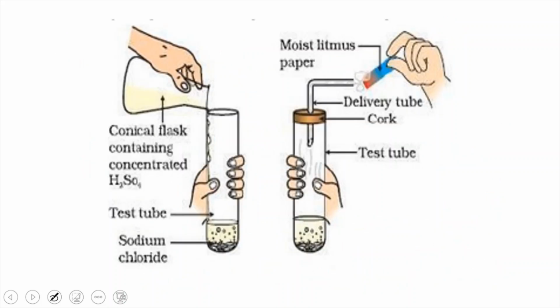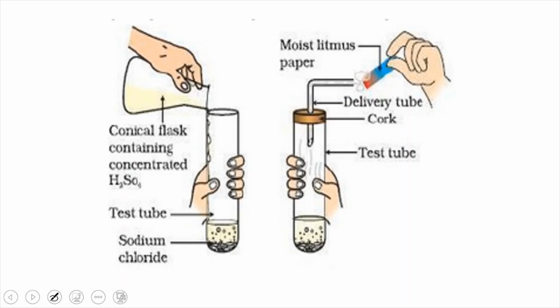Now the next activity is, we already discussed indicators, that acids turn blue litmus to red color, right? So will the change of color of the litmus paper take place even with a dry acid, that is, an acid not dissolved in water, not in a solution or aqueous form? Will the acid change the color of the litmus paper? For this activity, like any lab activity, we need some materials, right?